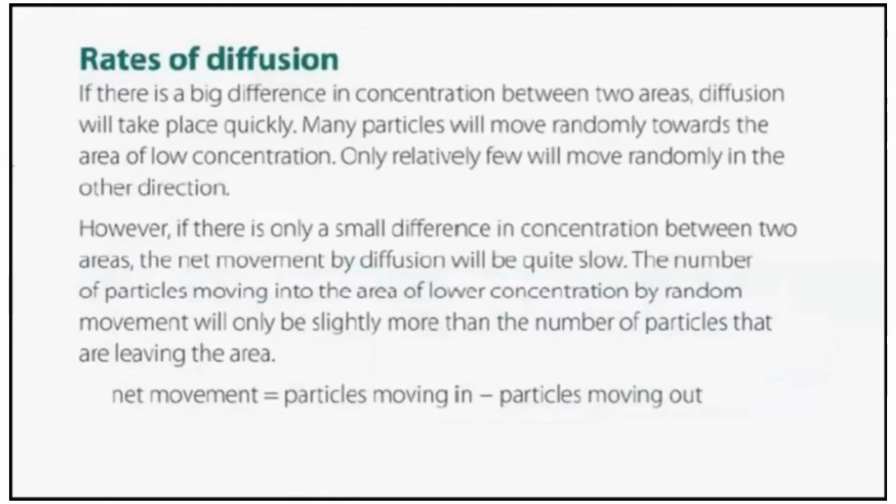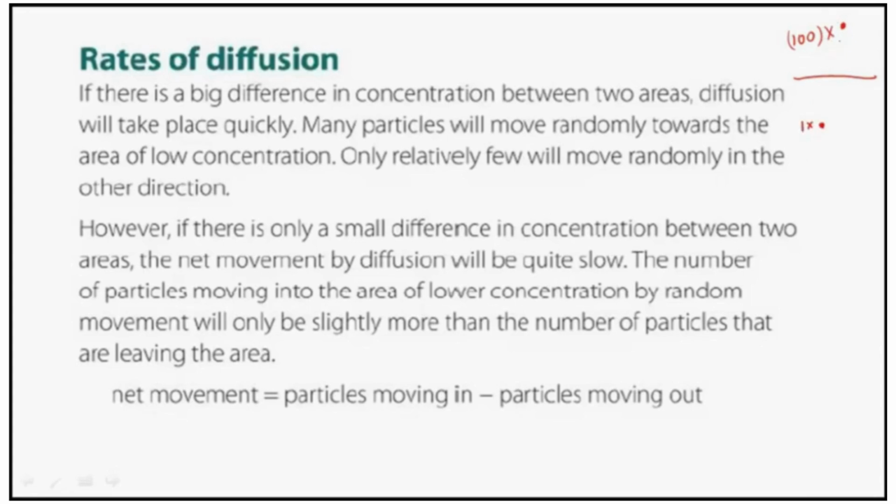Now the rate of diffusion. The rate of diffusion is how fast the diffusion can take place, how fast it is, how slow it is. So they say that there are three things which can affect the rate of diffusion. One is the gradient of concentration. Imagine now that there is a situation here, you have 100 of some molecule, let's say this is 100 of this molecule, and here you have only one such molecule.